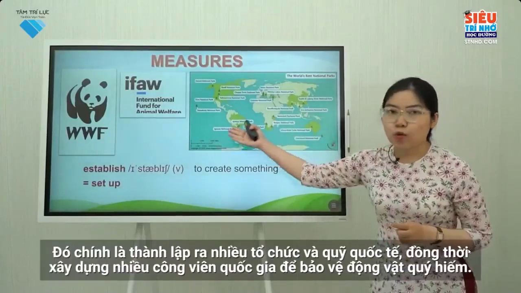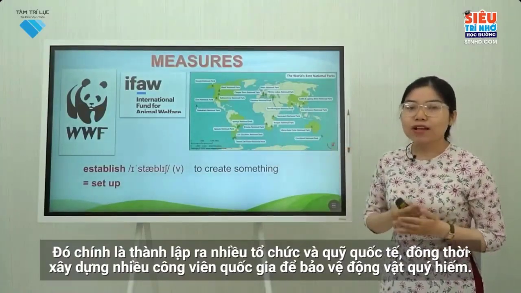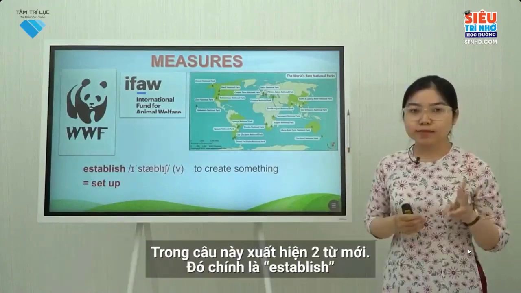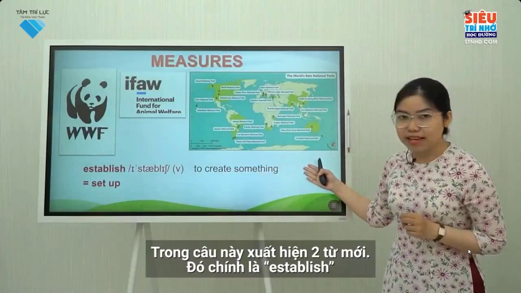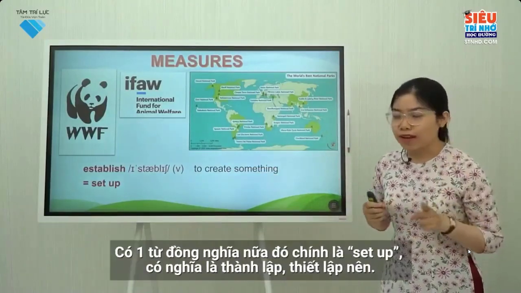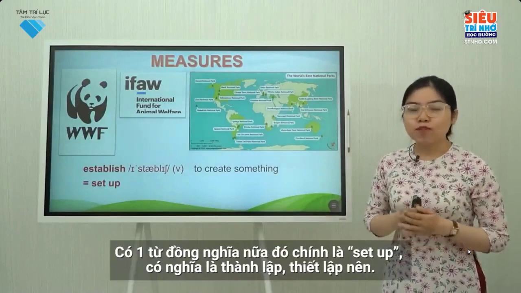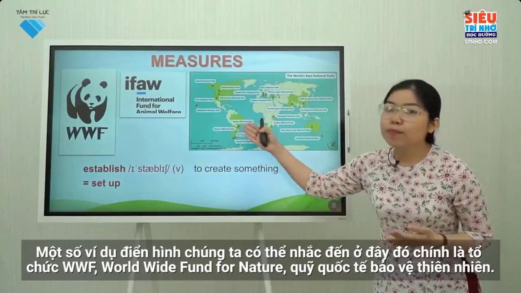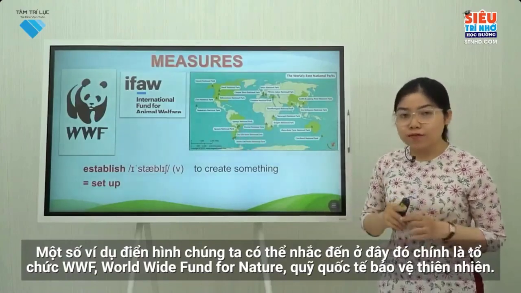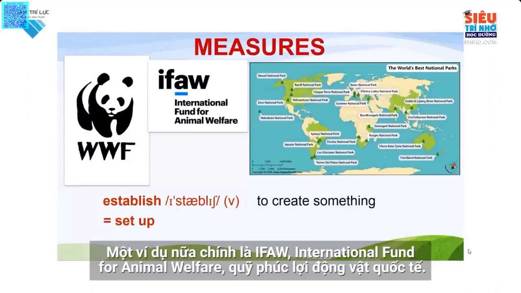Many organizations have been set up and funds have been raised. Thousands of national parks all over the world have been established to protect endangered animals. In this sentence, there are 2 new words. First is establish, which means to create something. There's a synonym to this word, that is set up, which means to start a new business. There are some examples I can show you, such as WWF, which means Worldwide Fund for Nature. Another example is IFAW, which means International Fund for Animal Welfare.